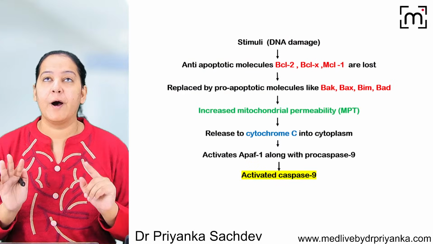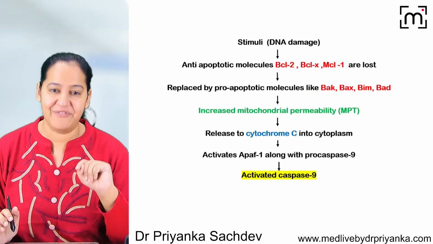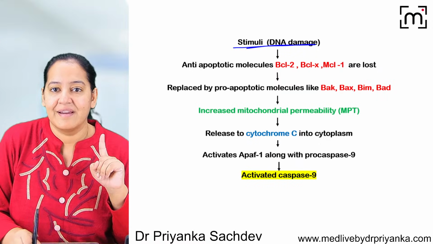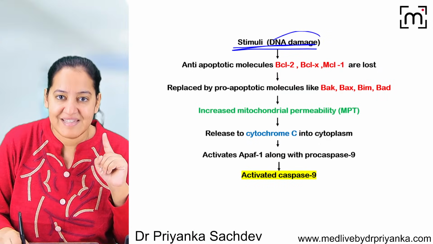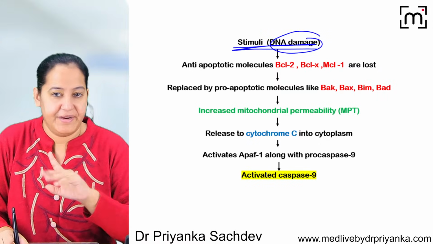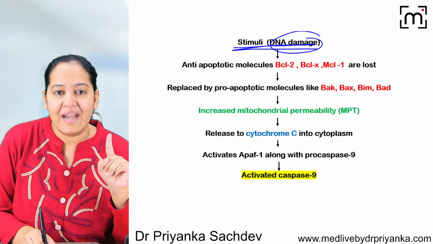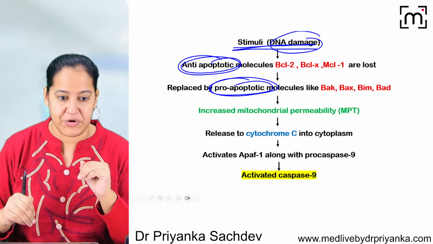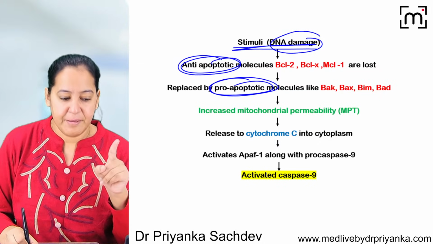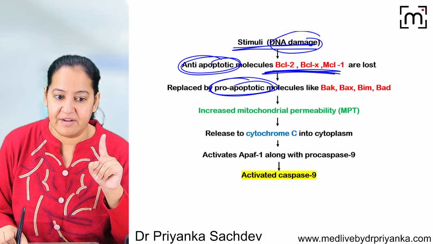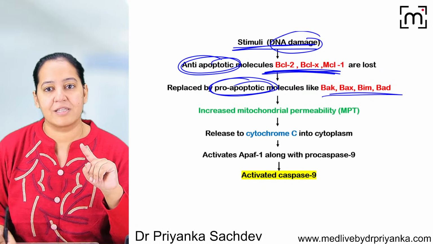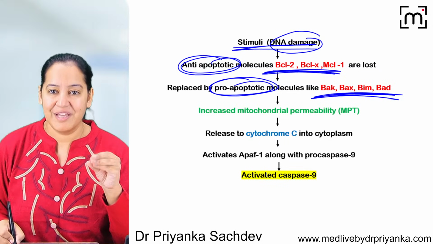So this is the intrinsic pathway, initiation of the intrinsic pathway. Here the signal is DNA damage. When the DNA is damaged beyond repair, it cannot be repaired. So anti-apoptotic proteins are replaced by pro-apoptotic proteins in the mitochondria. I mean BCL2, BCL-XL, MCL1. These are the three anti-apoptotic proteins, and they are replaced by pro-apoptotic proteins like BAX, BAK, BIM, and BAD. So they will open the door.